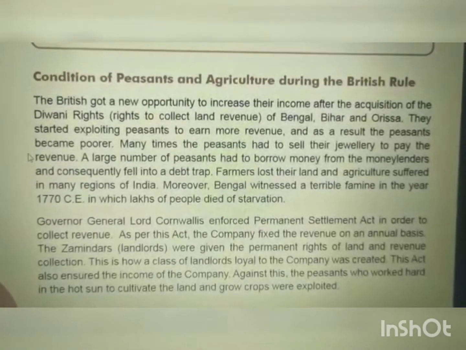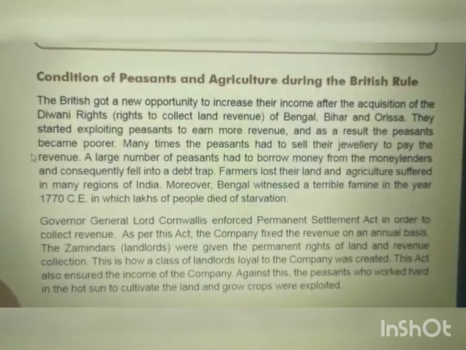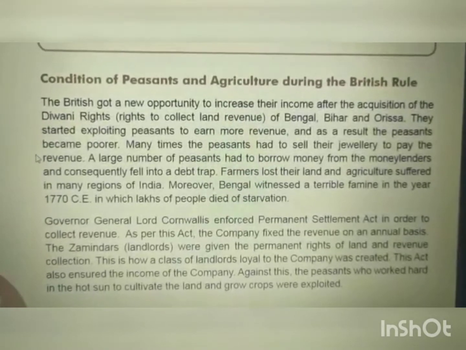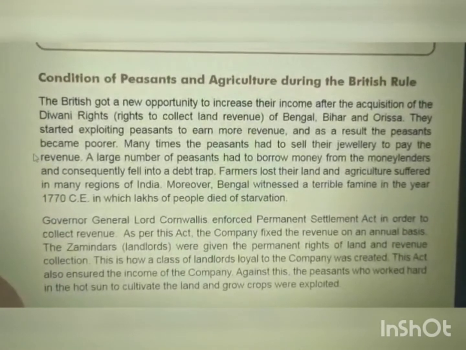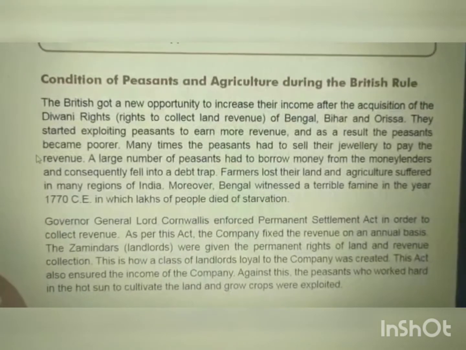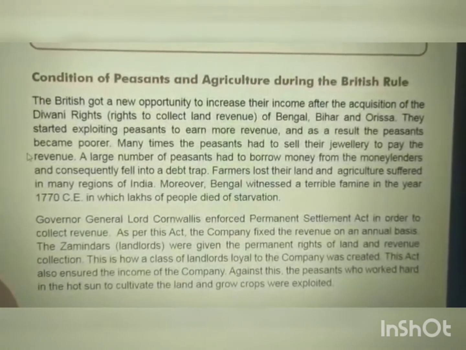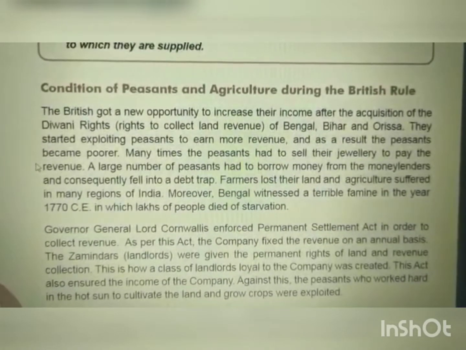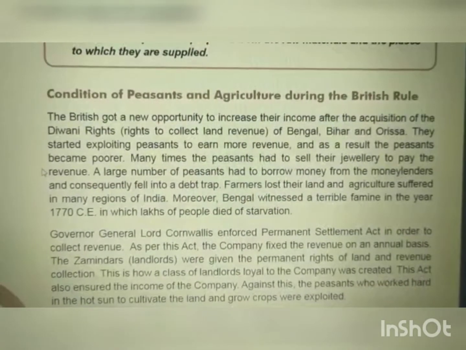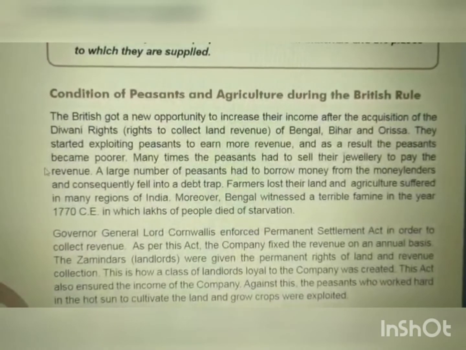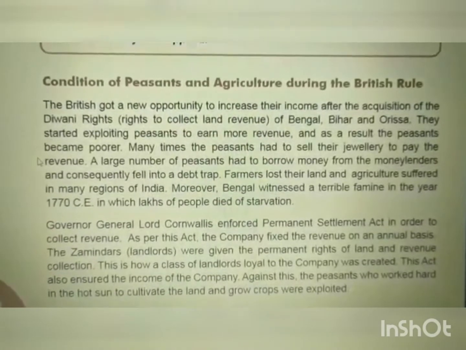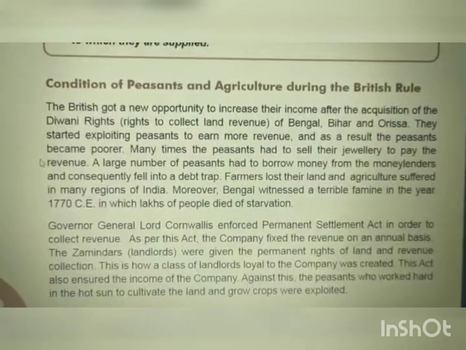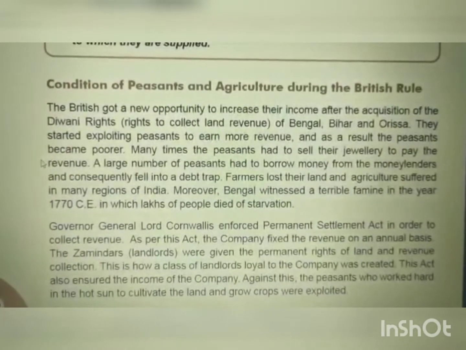And so many farmers lost their land, and the agriculture in India had to suffer in many regions of India. And over it, Bengal witnessed a terrible famine. In the last chapter, we have learned what is famine. Famine means there was scanty or no rainfall for 2 to 3 years, and a shortage of food and water arose in Bengal in the year 1770 CE, in which lakhs of people died of starvation. Starvation means shortage of food. Okay. So many people in Bengal died in 1770 CE because of famine.